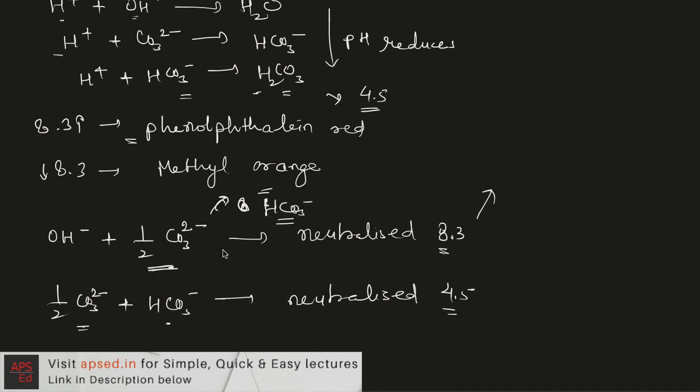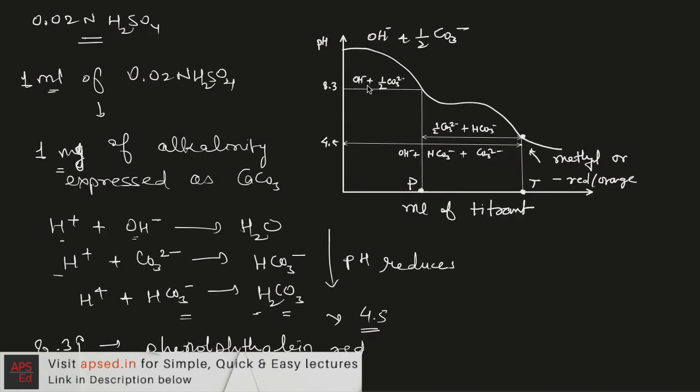For that we are assuming that half are happening. We can see from this diagram also that the pH is reducing as we add the titrant. At 8.3, the hydroxide ions and half of the carbonate ions are neutralized, and at a pH of 4.5 the remaining half of carbonate ions and the bicarbonate alkalinity is neutralized.